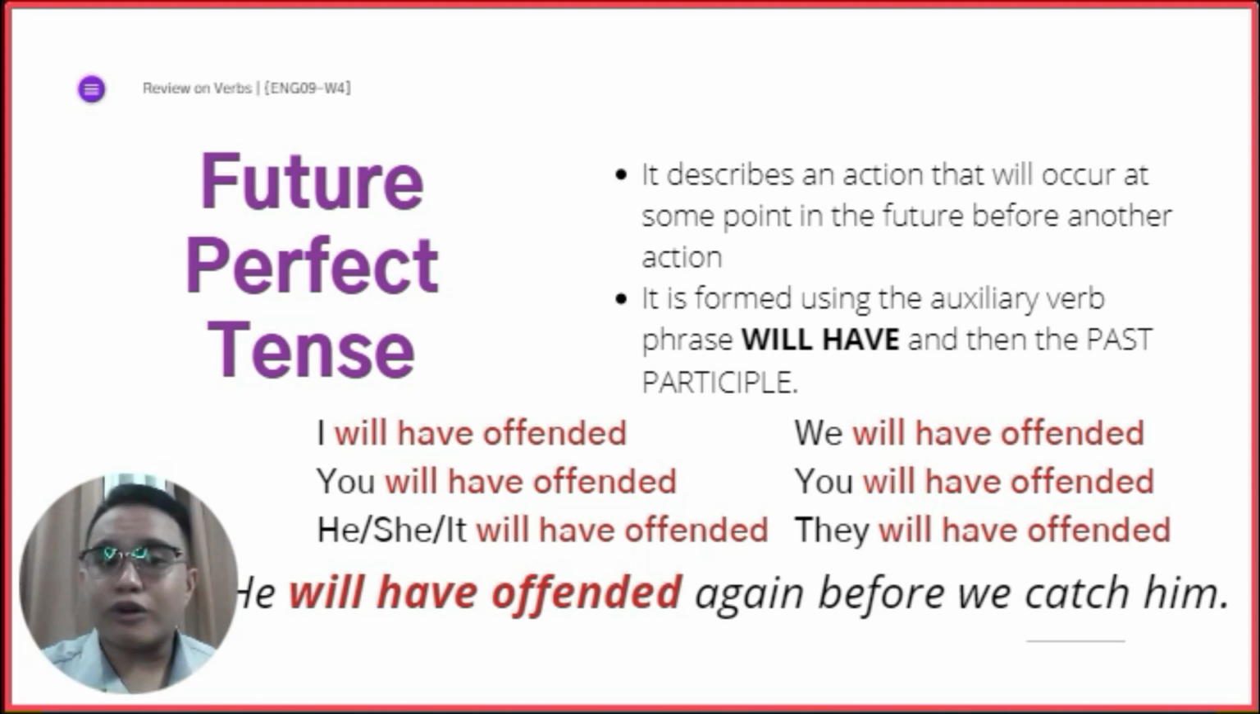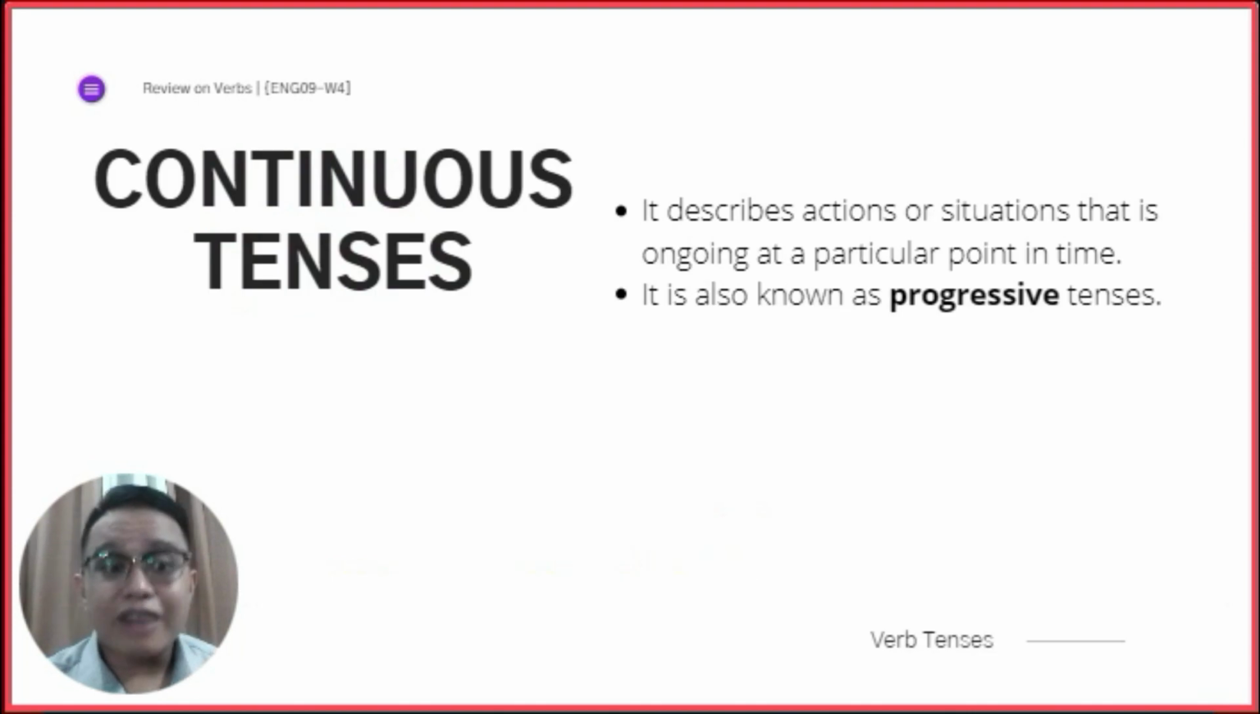So, our conjugation is very simple. Will have plus the past participle. So, will have offended, and so on and so forth. Now, we go to our continuous tenses. Okay? And again, if I am too fast, you can always rewind this video. Okay? Now, we go to the continuous tenses.